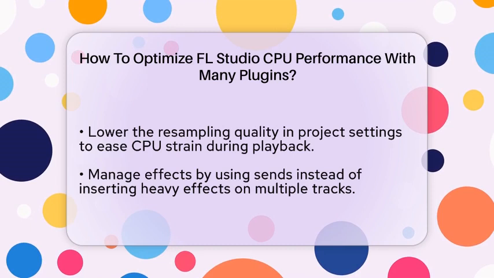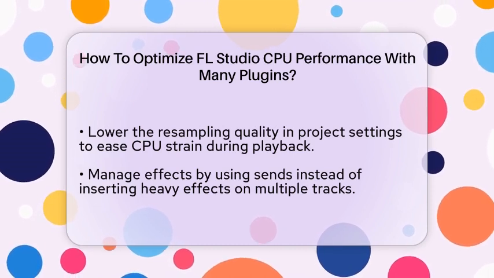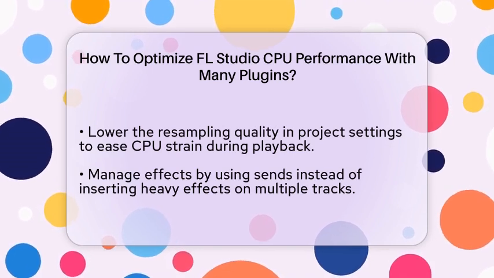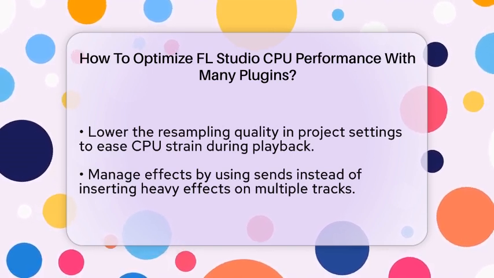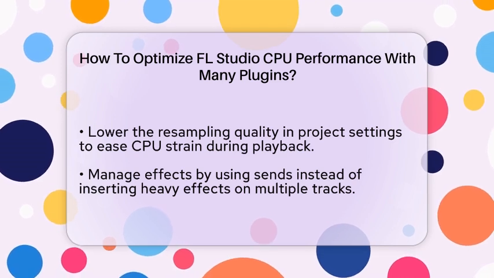Optimizing your project settings can also make a difference. Lowering the resampling quality in your audio options can help reduce CPU strain during playback. While higher quality sounds better, it also requires more processing power.